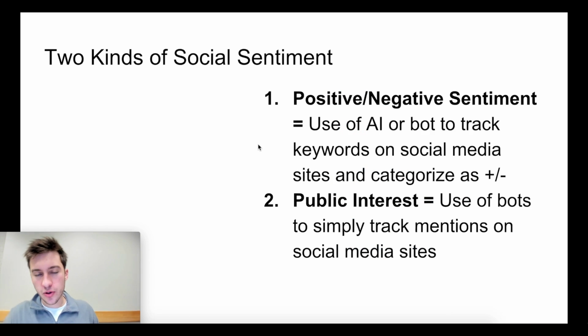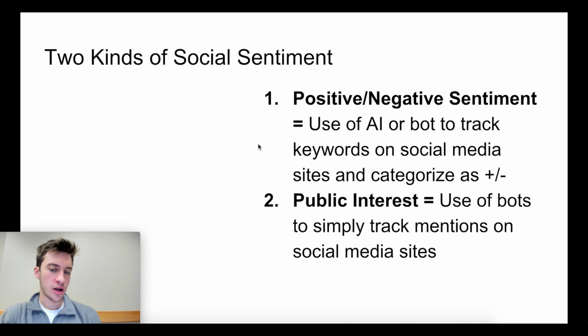There are 2 kinds of social sentiment that we're going to be looking at today. We have positive negative sentiment, where machine learning or artificial intelligence tracks keywords on social media and categorizes all of them as a positive or as a negative statement. Then we have the simpler public interest, which is using bots to just track the amount of mentions that we get on social media sites, typically Reddit, Bitcoin Talk, and Twitter.